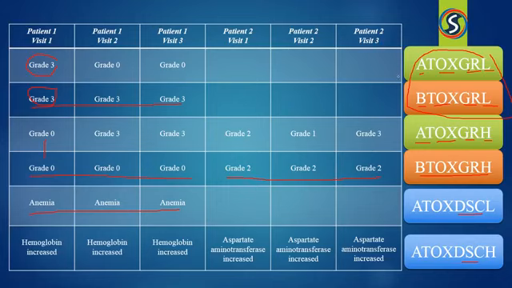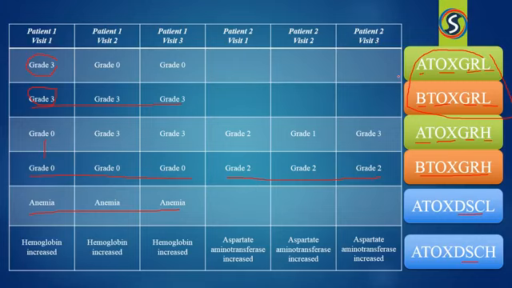So I can conclude that in the second visit for patient 1, there is a downward shift from grade 3 to grade 0. In patient 2 I can see two shifts: in the second visit the toxicity level shifted from grade 2 to grade 1, and then in the third visit the toxicity level shifted from grade 2 to grade 3. This is how the bidirectional toxicity variable in the PDS works.